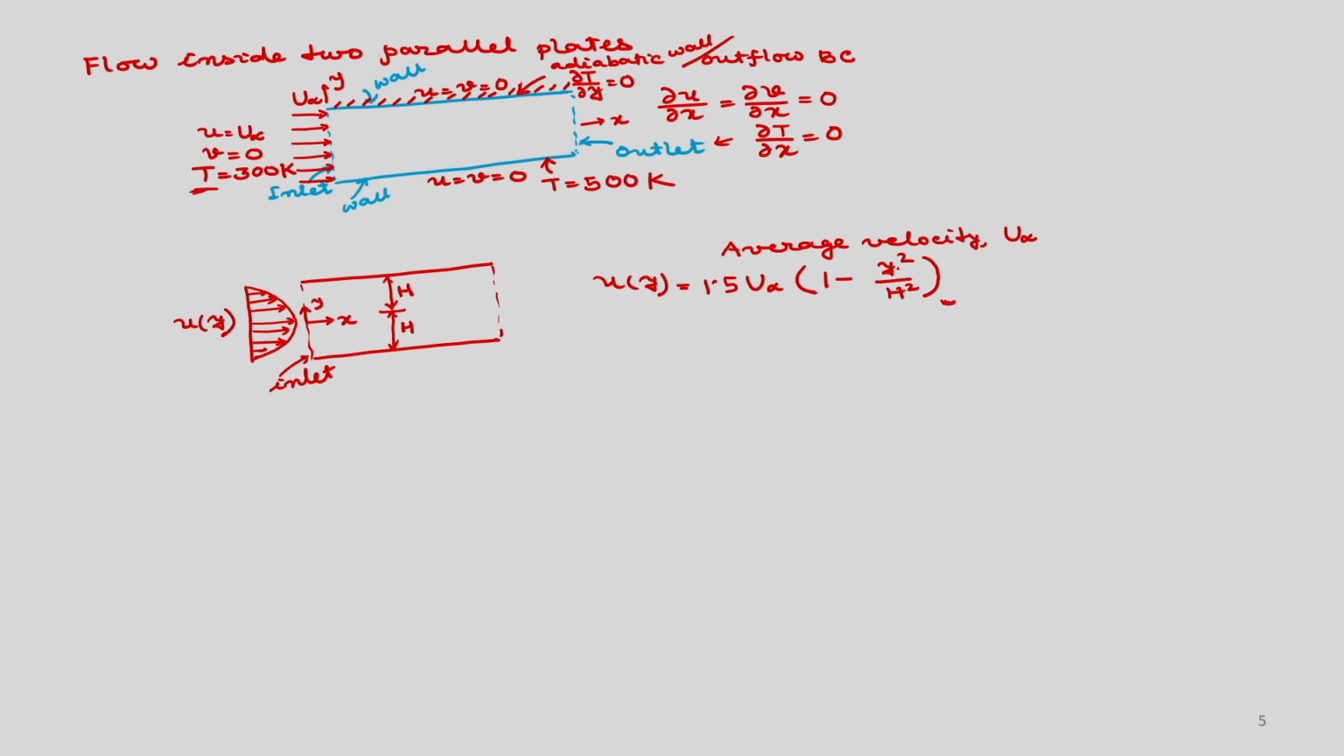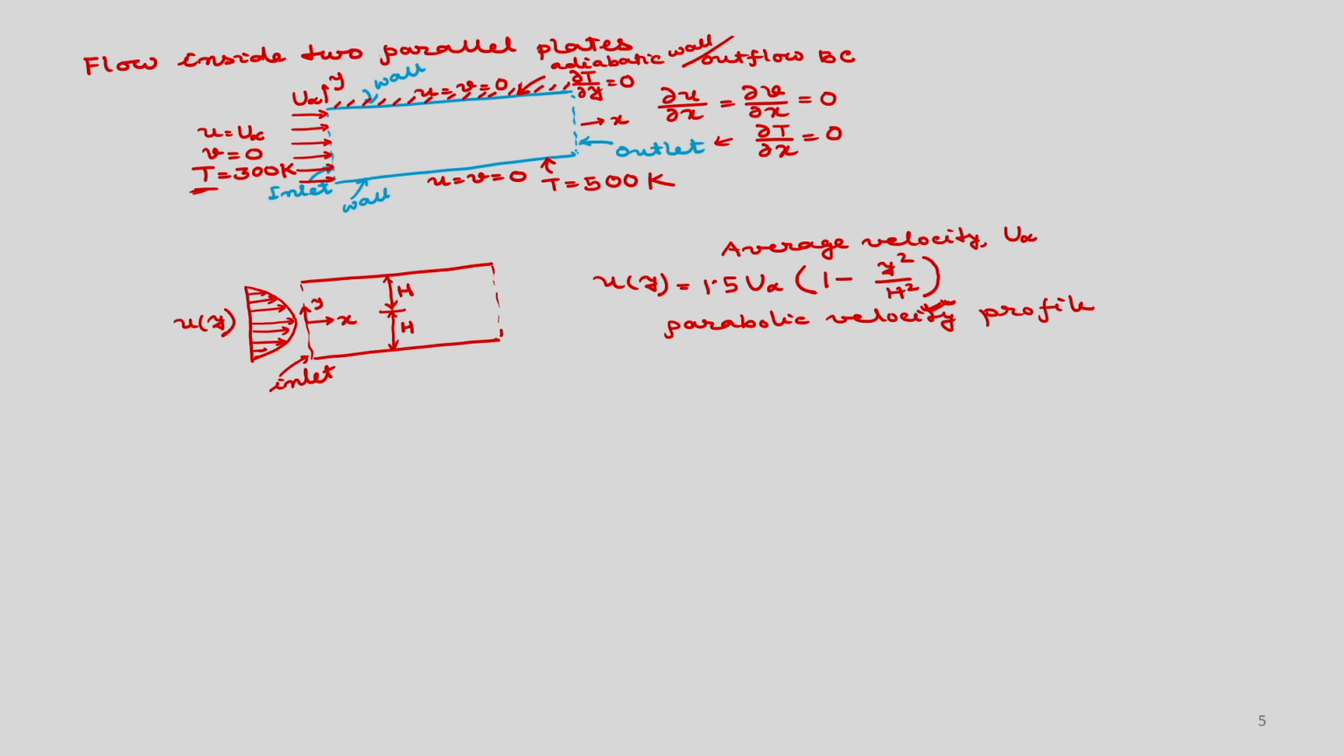So, you can see if y is equal to 0, u is 1.5 u infinity. So, the maximum velocity is 1.5 times the average velocity, and at y is equal to h, u is equal to 0, and at y is equal to minus h, u is equal to 0. So, this is your parabolic velocity profile, and this is a Dirichlet type boundary condition, but it is spatially varying. Okay. u is a function of y.